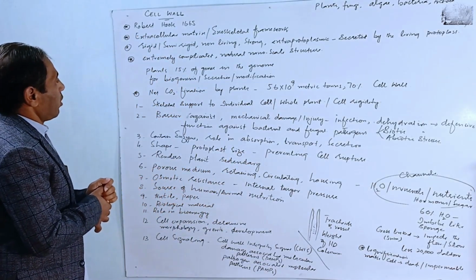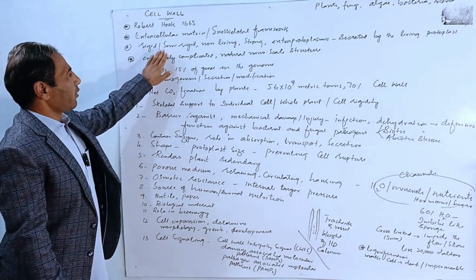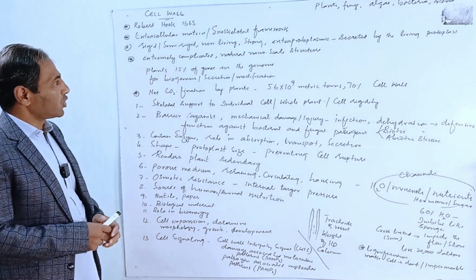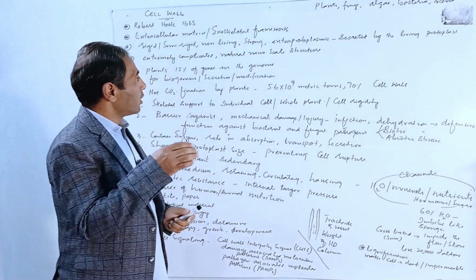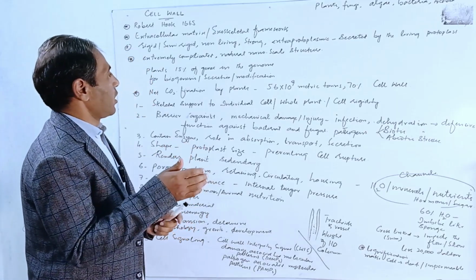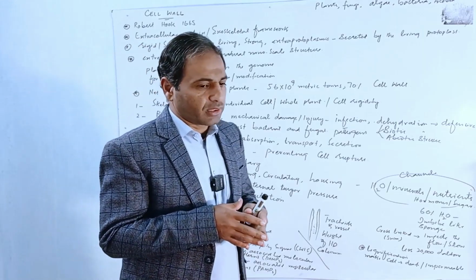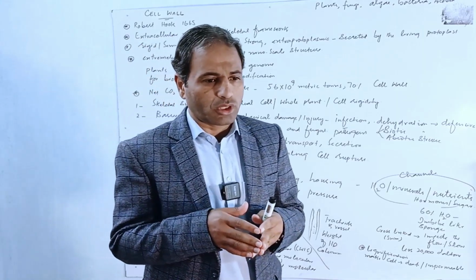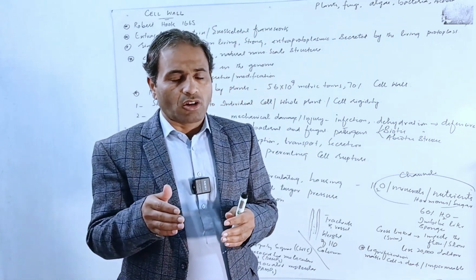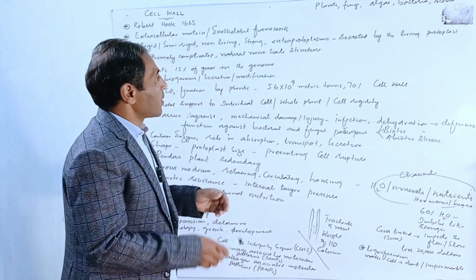What is the cell wall? Cell wall is a rigid or semi-rigid, inelastic, non-living part or non-living cover lying outside the cell membrane. It's quite strong and composed of different types of cellulosic and non-cellulosic polymers, along with minerals and some proteins in it.